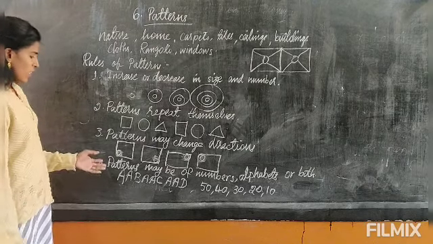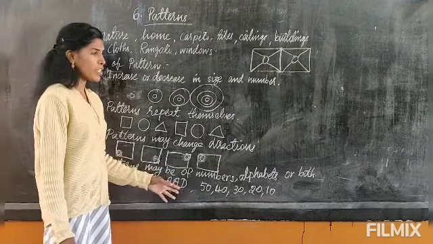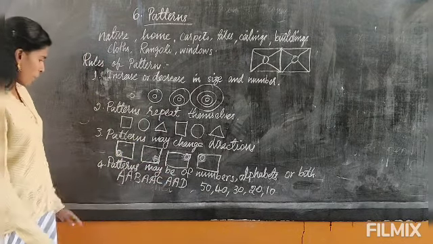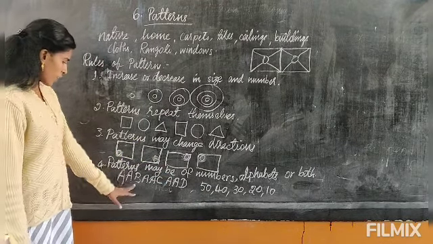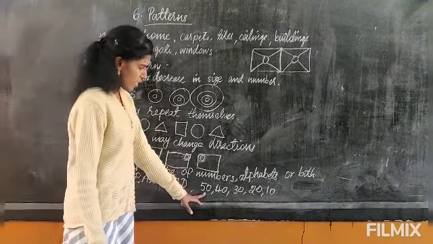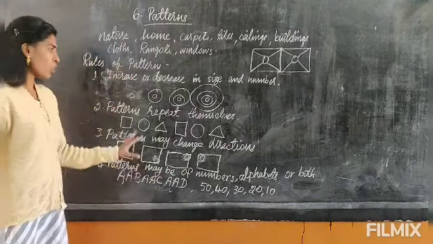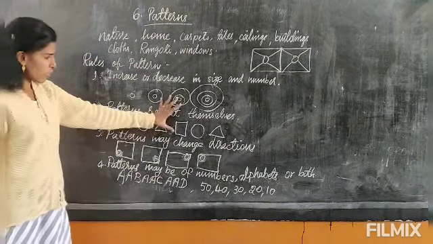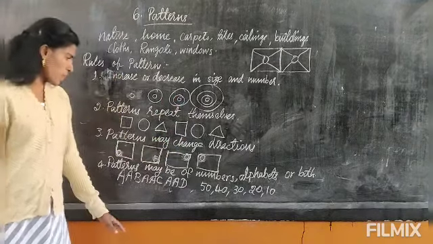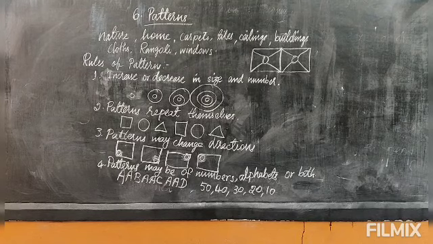Again, patterns are not only in designs like this. They can be in alphabets and numbers, and sometimes both mixed can also be patterns. Here I have given with alphabets, so it is repeating again and again. Again here it is in numbers. Sometimes both mixed also patterns can be there. It can be in designs with drawings, and sometimes in numbers and alphabets also.